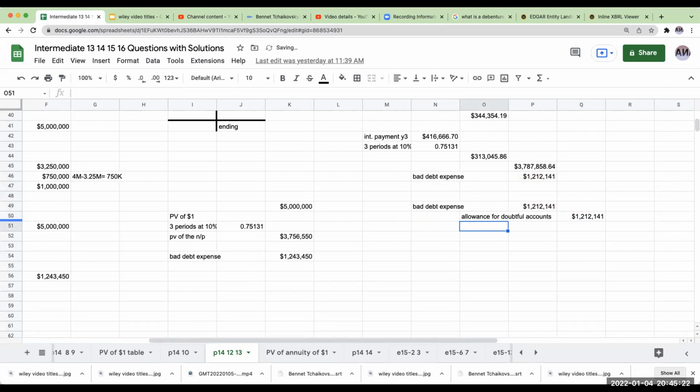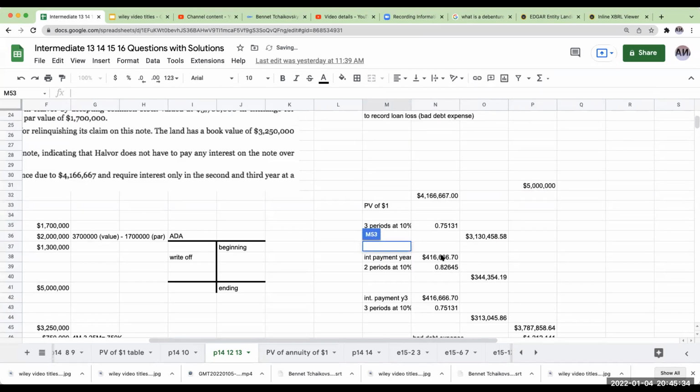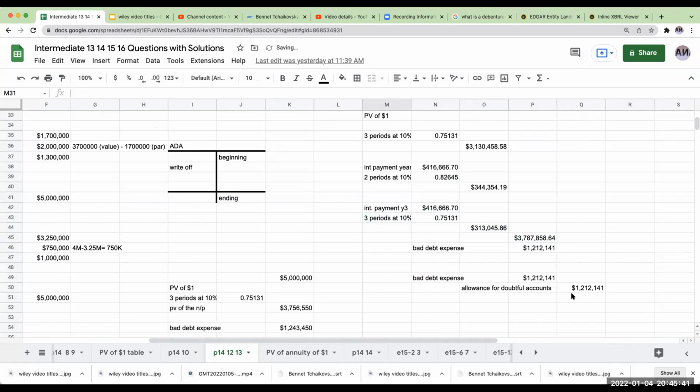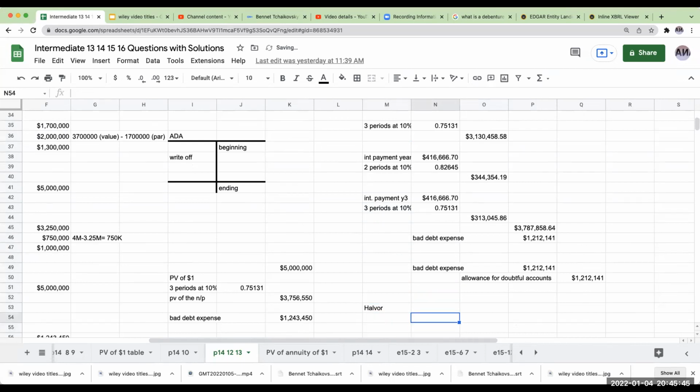So for Hoover, the amount that they owe is basically Hoover's note payable. Again, this is what is happening with Frontenac National Bank. But for Hoover, we look at the undiscounted cash flows.